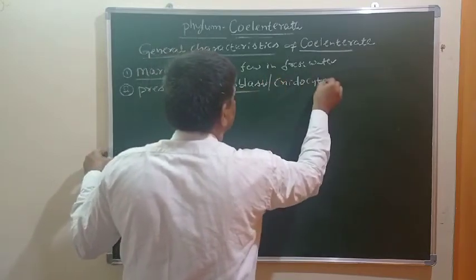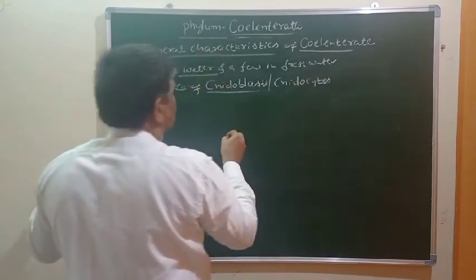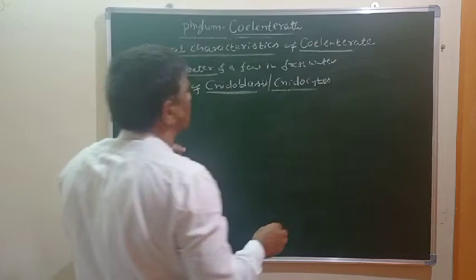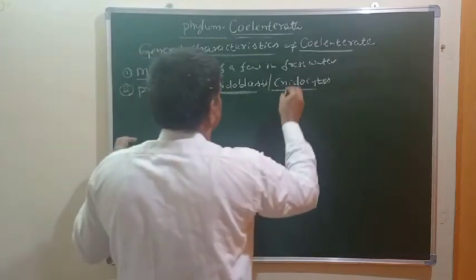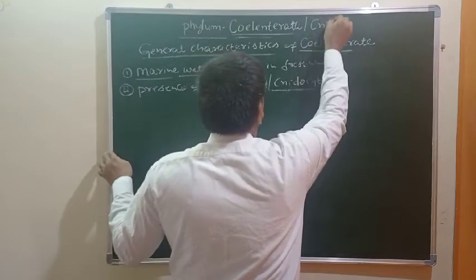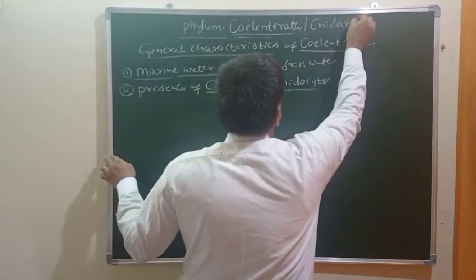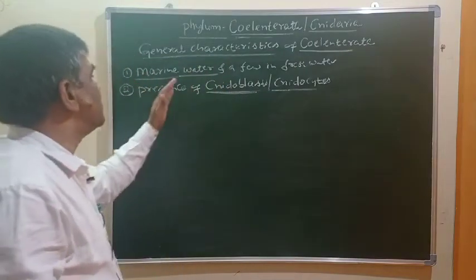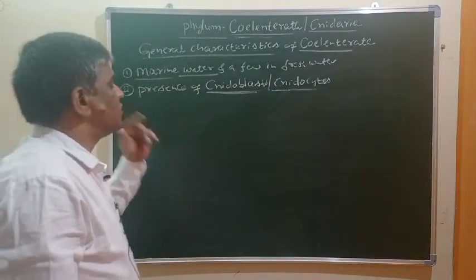Neuroblasts or neurocytes are present in these animals. Because of the presence of these neuroblasts or neurocytes, this phylum is also called Cnidaria, because of the presence of these specialized cells.